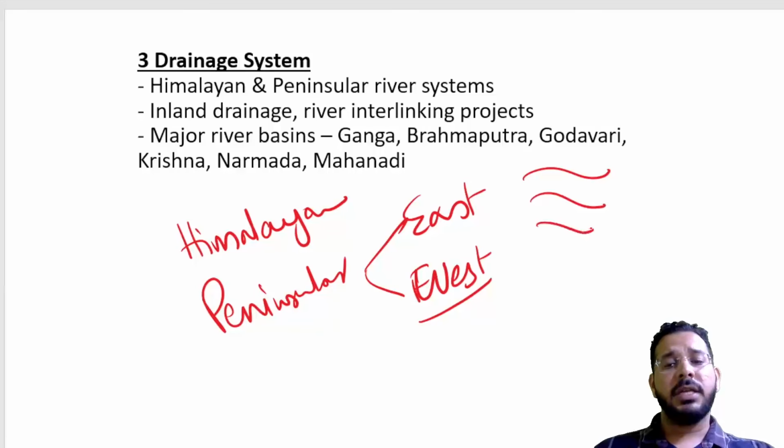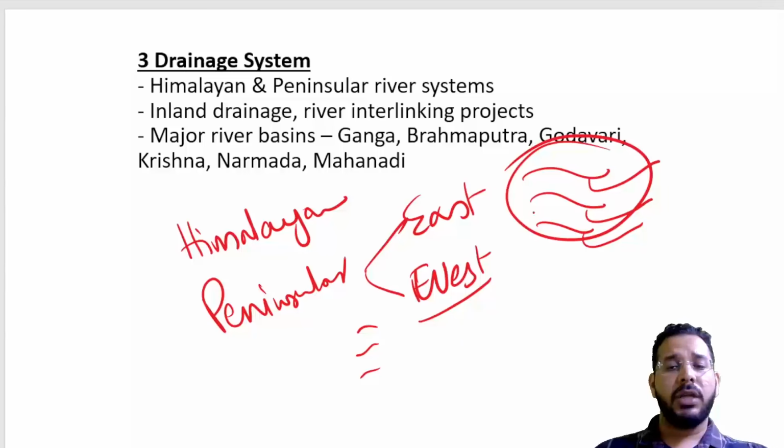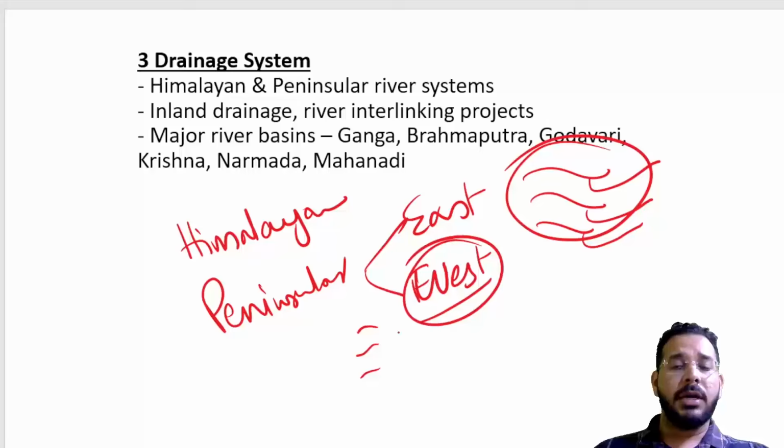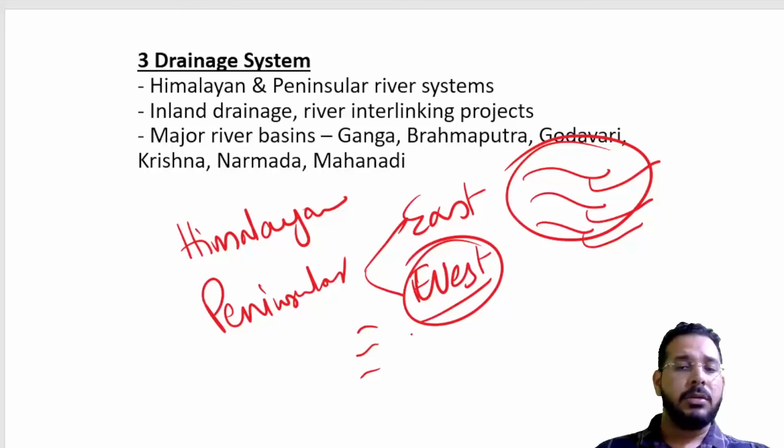Majority of the rivers are east flowing. Some rivers flow towards west, such as the Narmada river. East flowing rivers like Godavari, Krishna, Kaveri, Mahanadi, Suvarna Rekha. West flowing rivers like Narmada, Tapi, Mahi, and small rivers like Periyar, Mandovi, Zuari, those rivers are west flowing rivers.